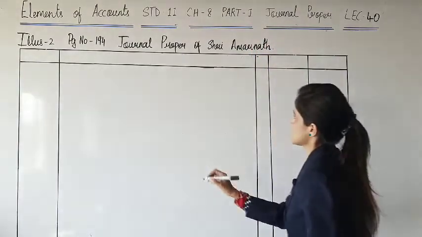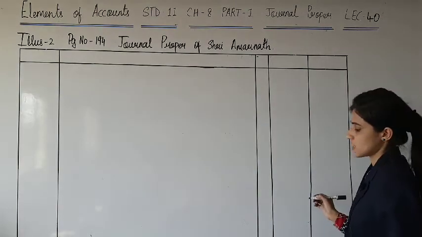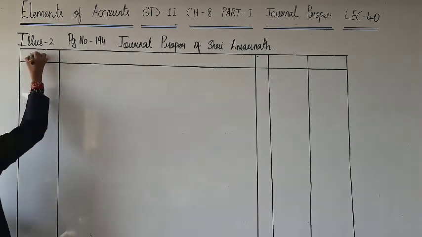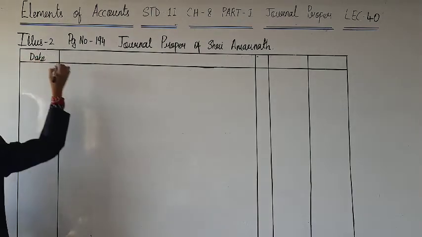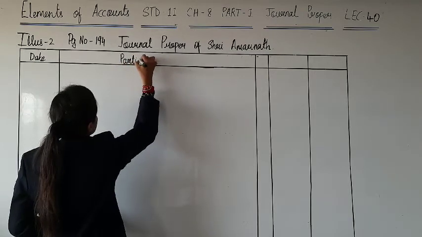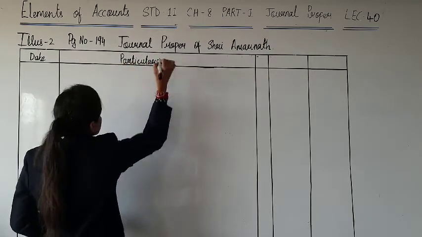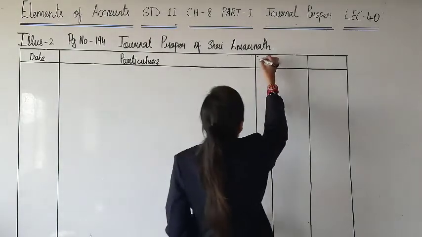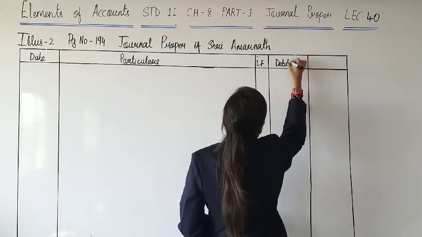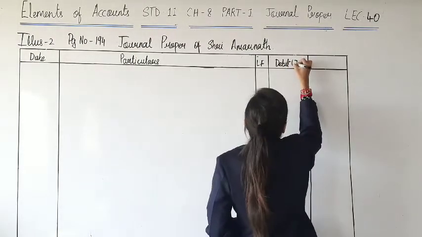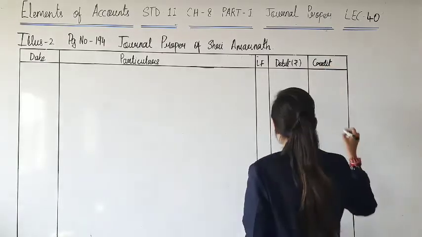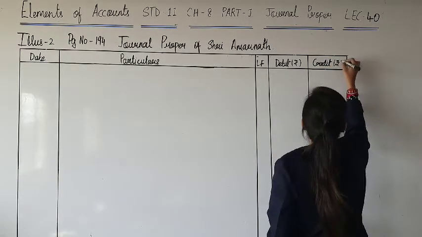You can see the specimen for journal proper is ready in advance. Let me just label this. The very first column is of date, particulars, ledger folio number, debit amount, credit amount.